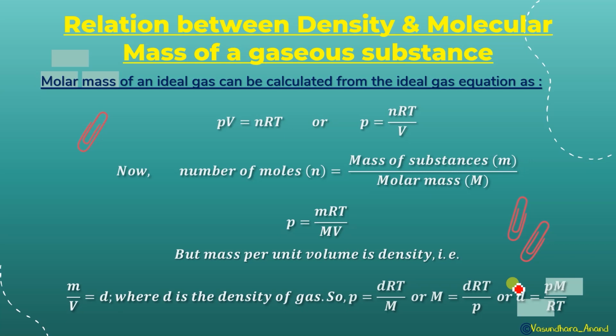Whenever the question is like this, we will use this formula. Suppose that at a constant pressure, two gases are there which have two different densities. That means four variables will be there: two gases, so two densities and two molar masses. Out of that, if three are given, the fourth you can easily find, isn't it?